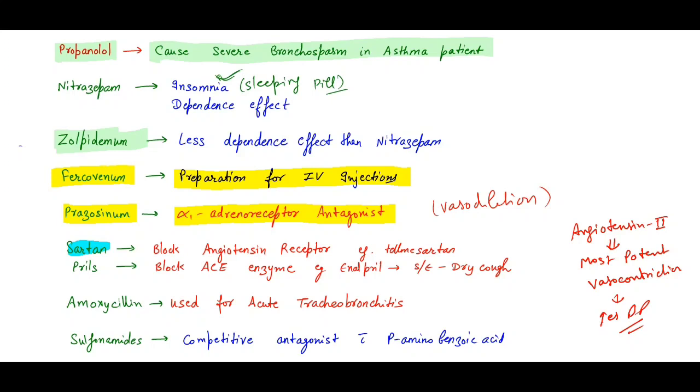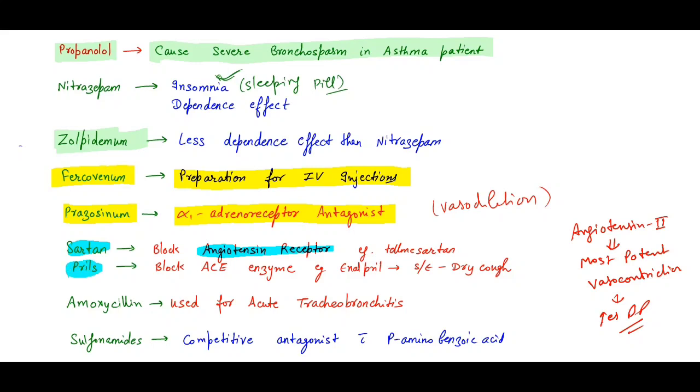So what drugs will we use? We will use the sartans. So remember telmisartan, or losartan. All the drugs ending with sartan are the angiotensin receptor blockers. So which drugs block the angiotensin receptor? That is the sartans.